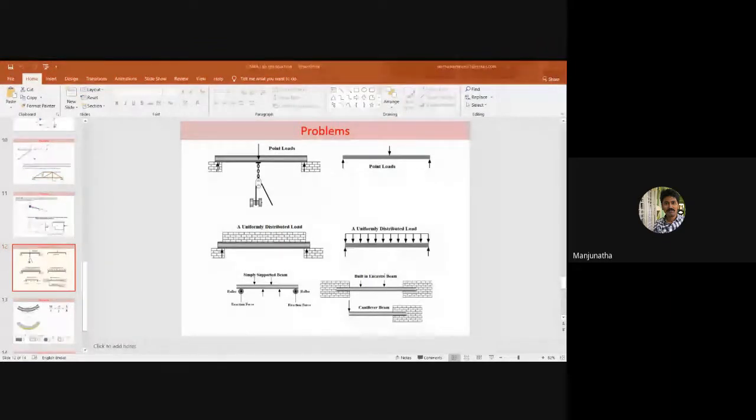Now the other loading condition is the uniformly distributed load. There is a gray beam, above it another material is placed, uniformly distributed over it, and below it a simple support has been placed.